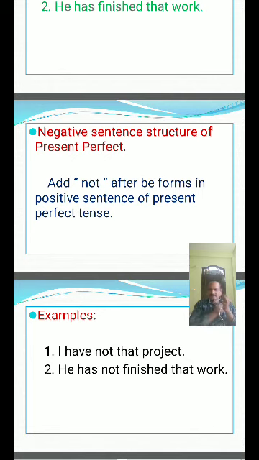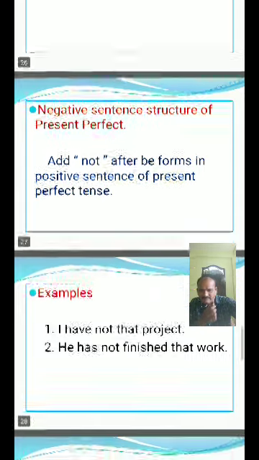So this is a negative sentence structure for present perfect tense. So what is the structure for present perfect tense? I, we, you, they have plus verb 3 plus object. He, she, it plus has plus verb third form plus object. For negative, you should add not after be forms in positive sentence structure of present perfect tense. Okay, do you understand?